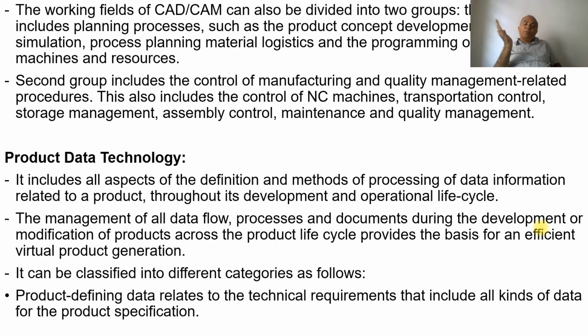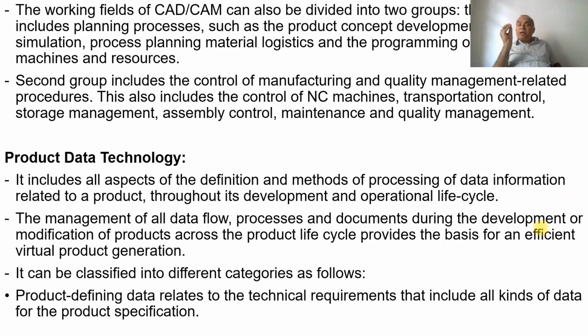They want to go for product concept development, then design, then simulation, then process planning and material logistics. What materials are involved, whether the material has to be ordered from outside, whether it is readily available in the market, all those things they need to plan. And the programming of production machines and resources.